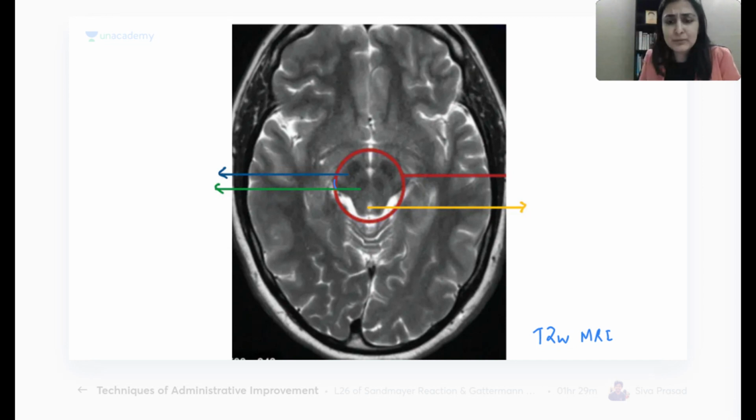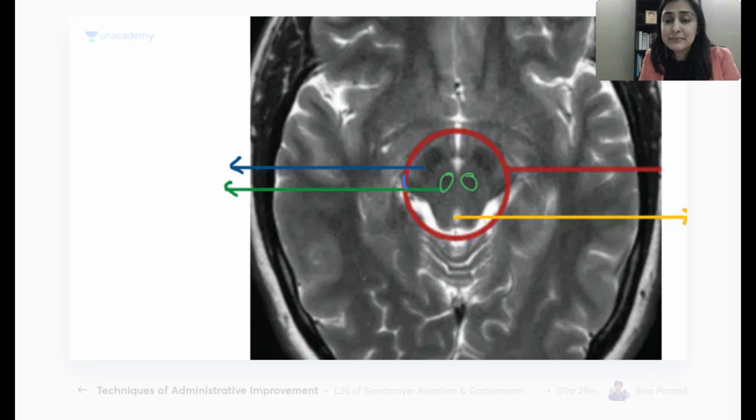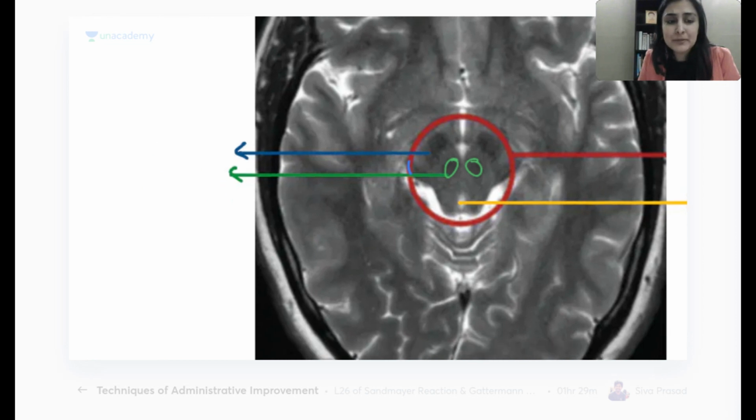Let's go into the midbrain and try to identify the structures. So when I tell you this, there are two green marks, like the panda's eyes. What are these nuclei in the midbrain? Anybody can tell me what are these nuclei in the midbrain? They are named after a color. There must be a color behind the name. What are these nuclei? Red nucleus, right? So this is your red nucleus in the midbrain.